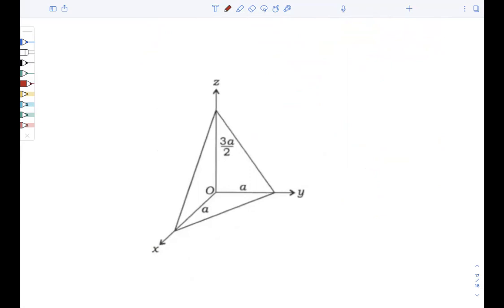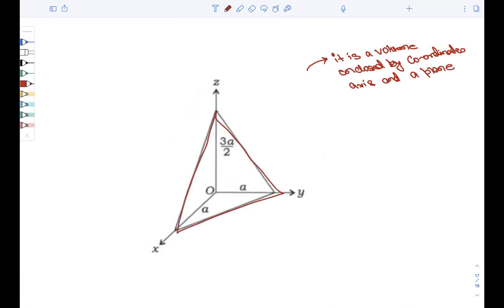If you see this question, you can simply write that it is a volume enclosed by the coordinate planes, that is x equals 0, y equals 0, z equals 0, and a plane. You can see the triangular plane on the outer side. So this is an area bounded by this plane and the axes.